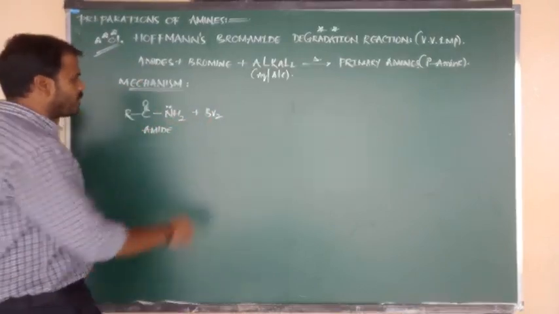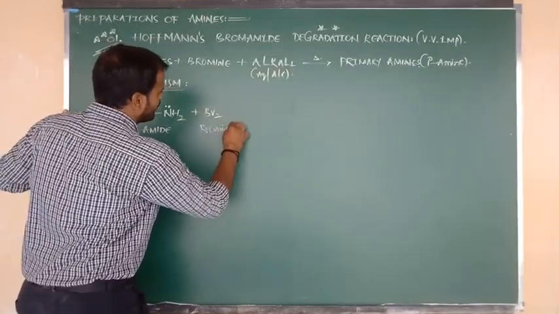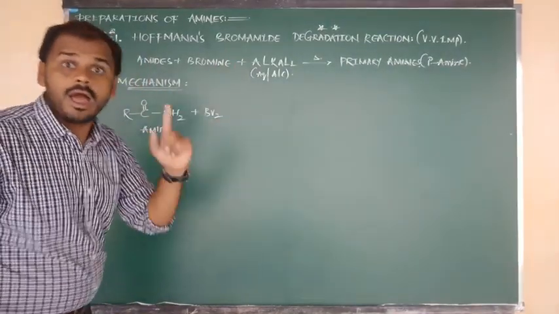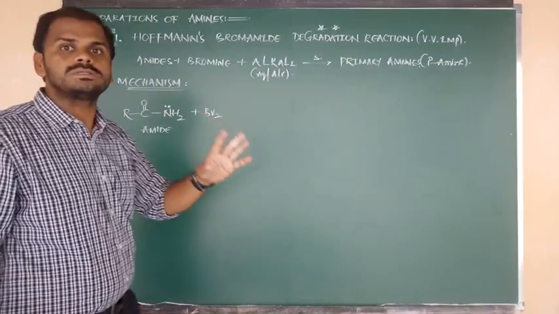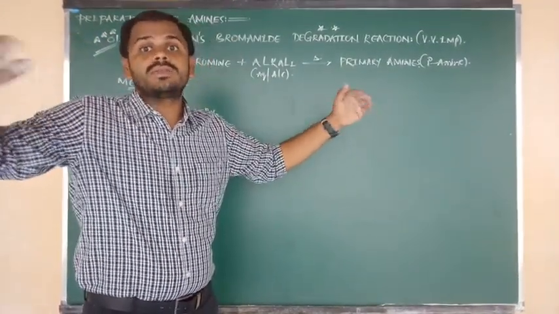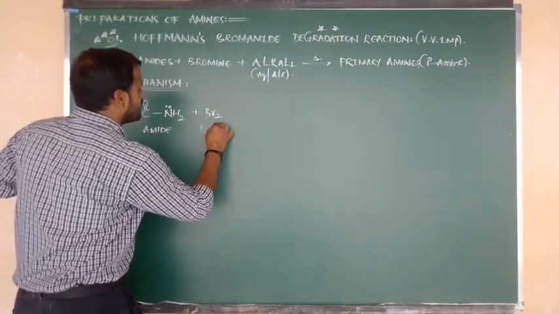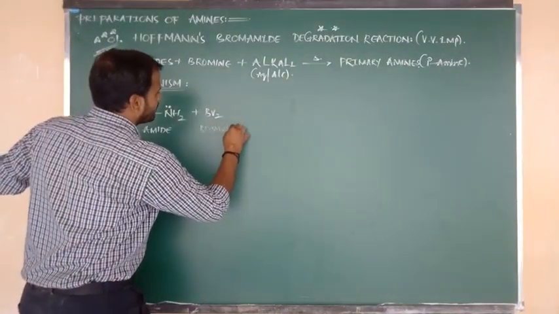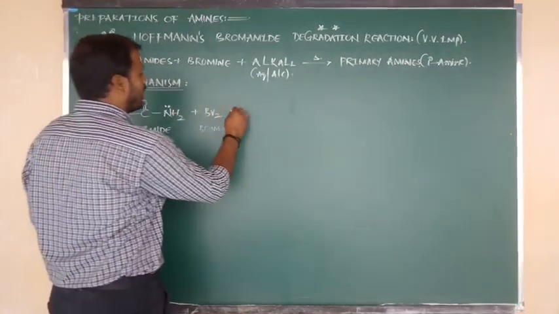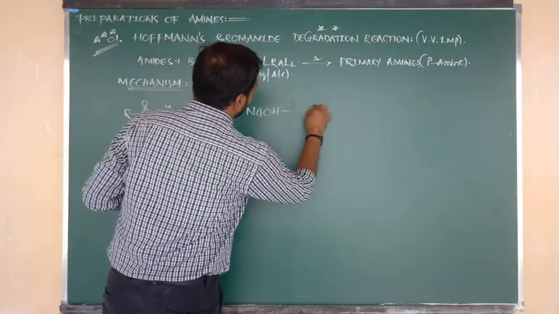Amides on reaction with bromine: 1 mole of Br2 is 100% required, only 1 mole of bromine. When it undergoes reaction with alkali, how many moles? 4 moles. Such 4 moles of alkali are used in 3 to 4 different steps. Amide on reaction with bromine in the presence of alkali, and the formula of alkali is sodium hydroxide.